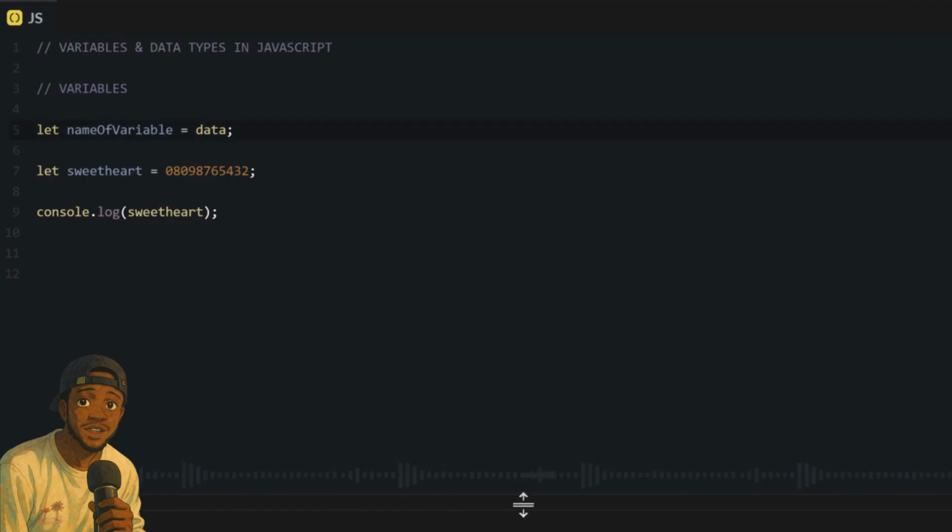And if you use any number, if you use 1, if you use 1 billion, no matter how long the number is, once you save it inside one easy word that you understand as your variable name, you just type that variable name and use the data you stored anywhere in your program.